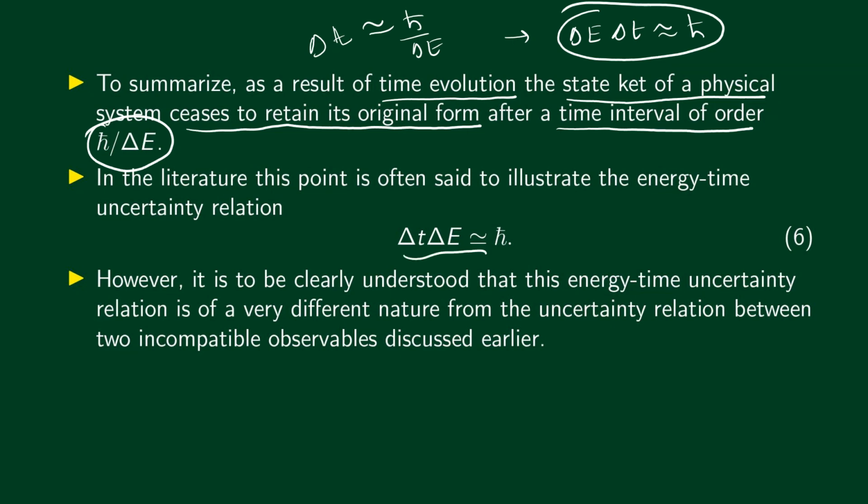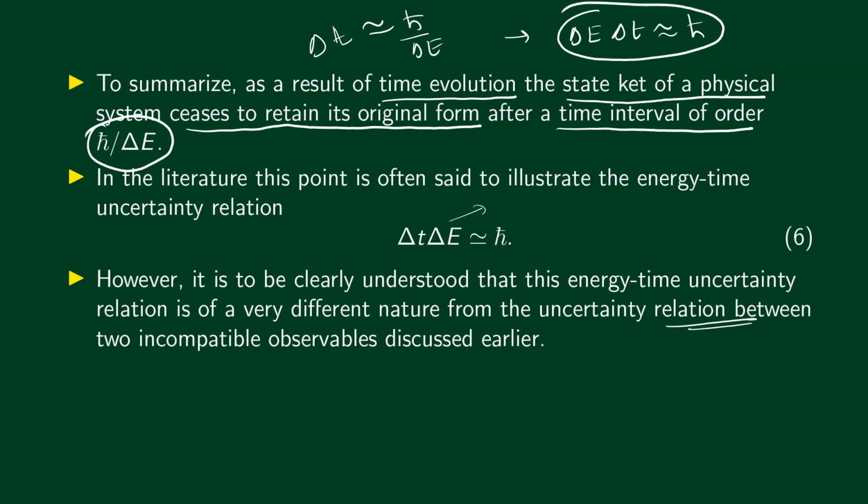Delta T multiplied by delta E approximately equal to h bar is also called the energy-time uncertainty relation. This is actually a misnomer, because we have already used uncertainty for position and momentum, or the uncertainty relation for incompatible observables. We have seen that there's an uncertainty relation between two incompatible observables. This is not an uncertainty relation of the same type that we have seen before.